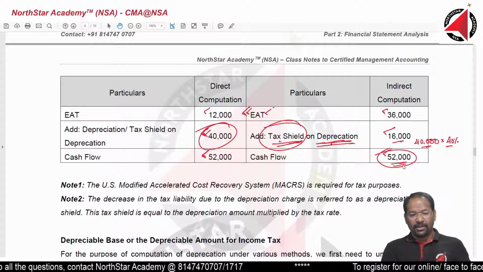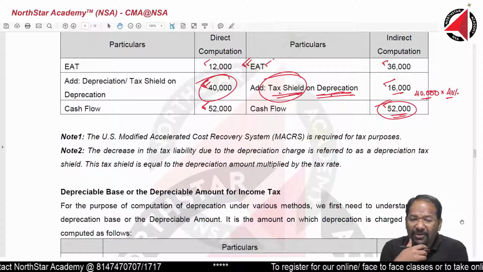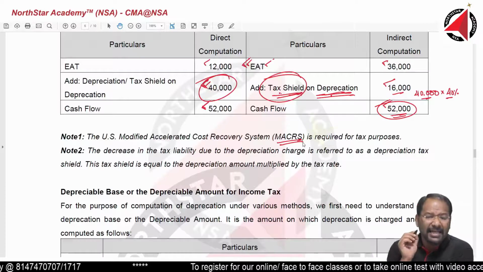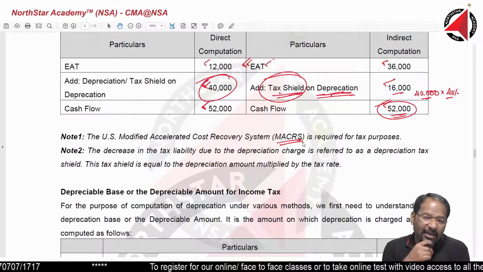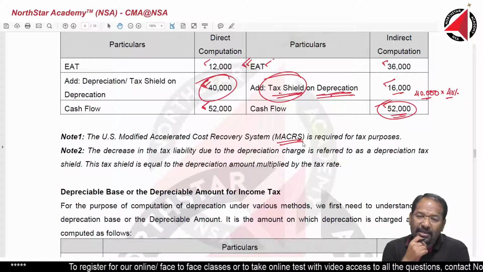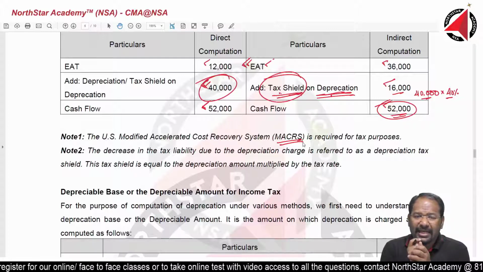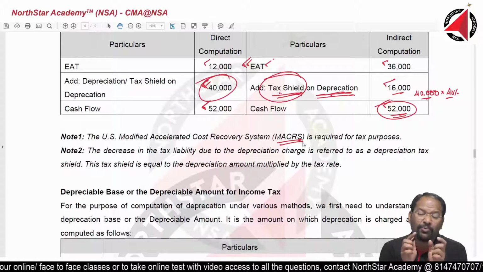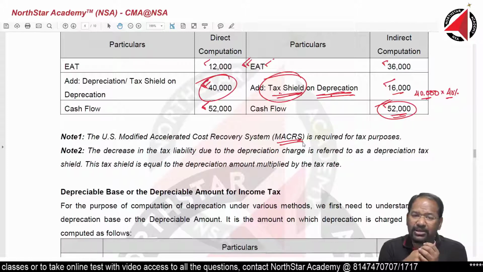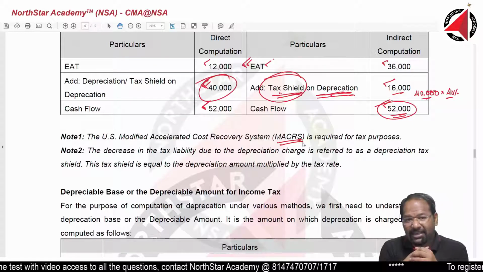Alright. The two important notes mentioned here. First is note 1, the US Modified Accelerated Cost Recovery System. This is called MACRS. In India, we follow the slab method for computation of depreciation under the income tax. We follow a certain slab. I am not going into detail, but we have a different rule for calculation of depreciation under income tax and a different rule for computation of depreciation under IFRS or under Indian accounting standards.